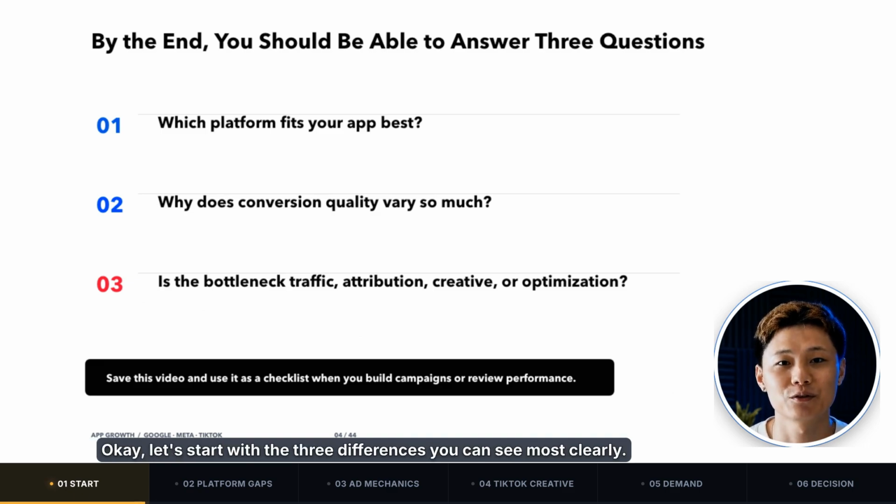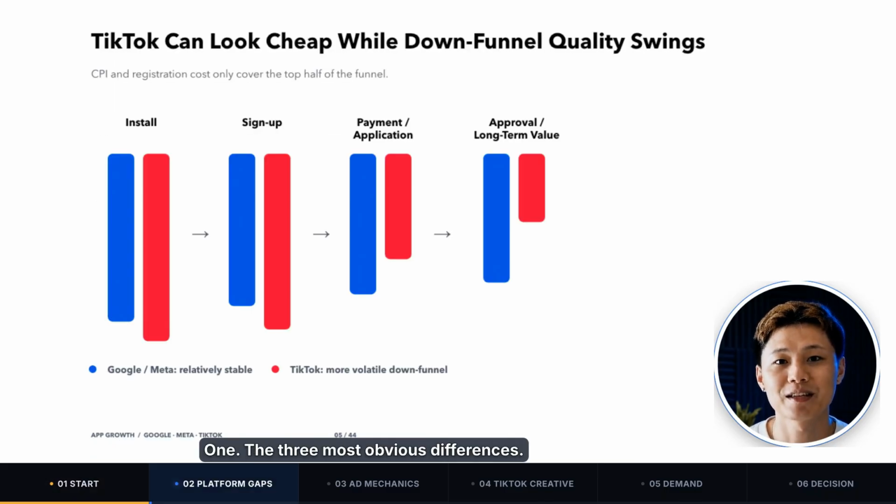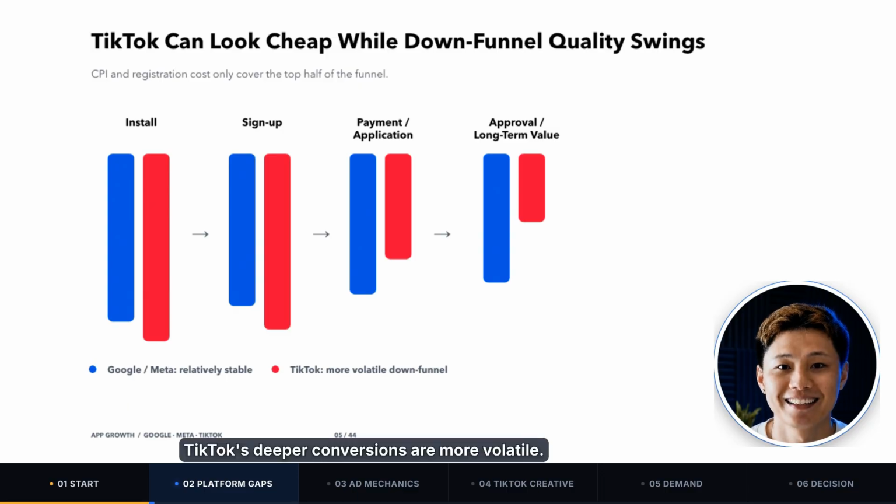Okay, let's start with the 3 differences you can see most clearly. 1. The 3 most obvious differences. TikTok's deeper conversions are more volatile. Let's say you're promoting a legal advice agent and your goal is to get users to pay for a consultation. Or maybe you're promoting an AI tool and you need users to complete a subscription.